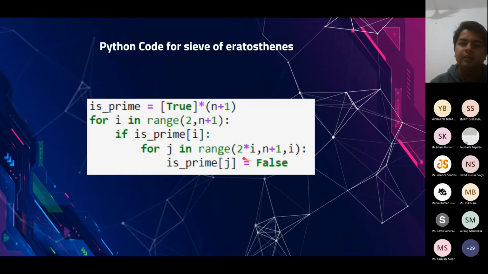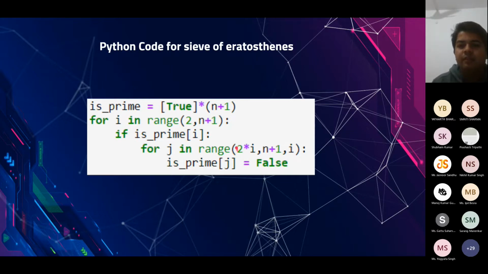In fact, for prime numbers, it's advisable to start from i into i, but the sieve is used for a lot of different kinds of problems also. And there you actually want each number to be visited by all of its prime factors. So in that case, you would rather prefer to start from 2 into i. For example, we have a problem where we want to find out the number of distinct prime divisors of a number. There you can't skip any multiple of a prime number. There you would like to go over each multiple of it.